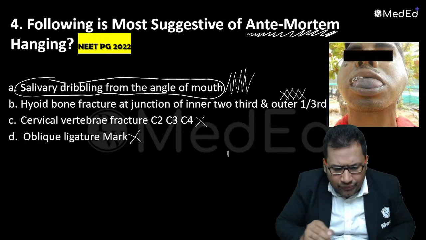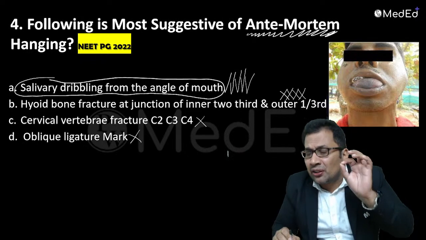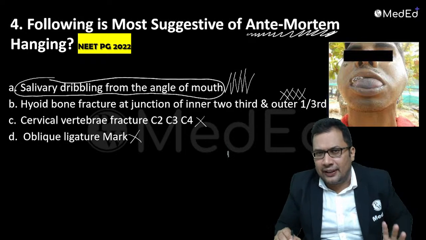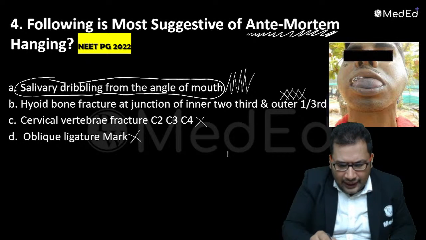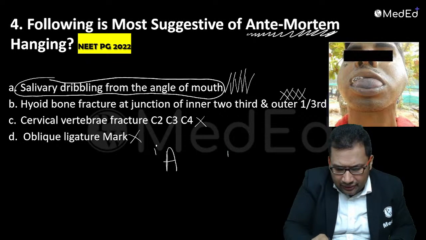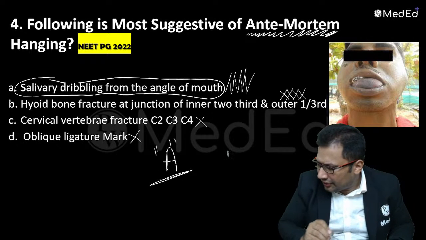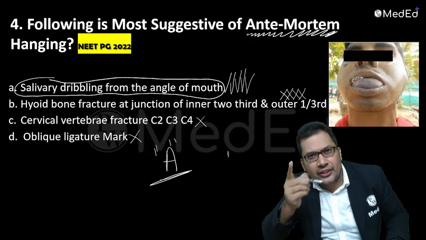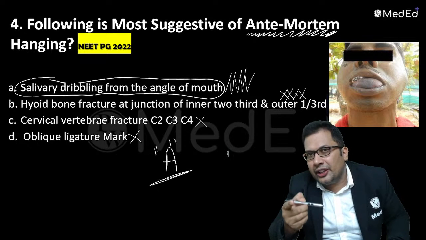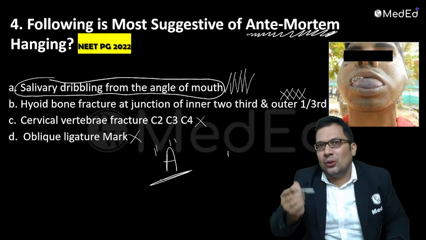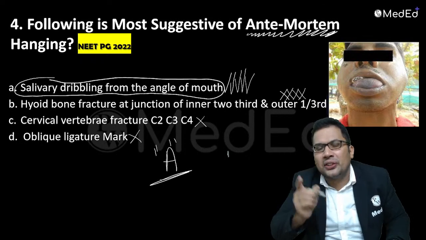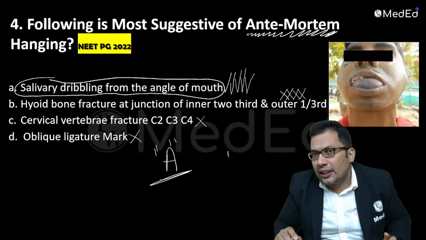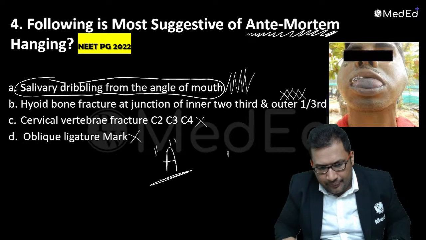Oblique ligature mark is seen in case of hanging, but it is not a feature of antemortem hanging. That is the question asked in your exam. So A is the correct answer. And remember the differences between hanging and strangulation, and types of suffocation like burking or traumatic asphyxia. All these are very frequently asked. You need to go through that in detail. That is given already in the lectures.